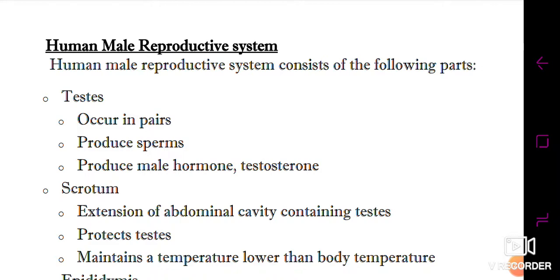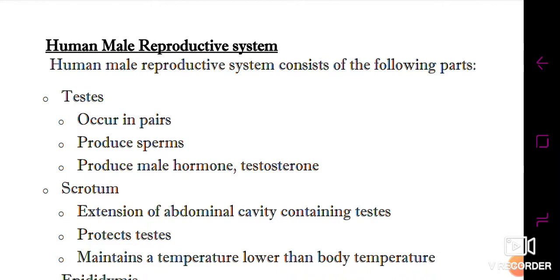The next part, which is lined by the testes, is the scrotum. It is a pouch-like structure which covers the pair of testes. Or you can say that inside it the testes are covered. So the scrotum is just like an extension of the abdominal cavity which contains the testes. The role of the scrotum is to protect the testes from any kind of shock, any kind of injury, any kind of external condition.